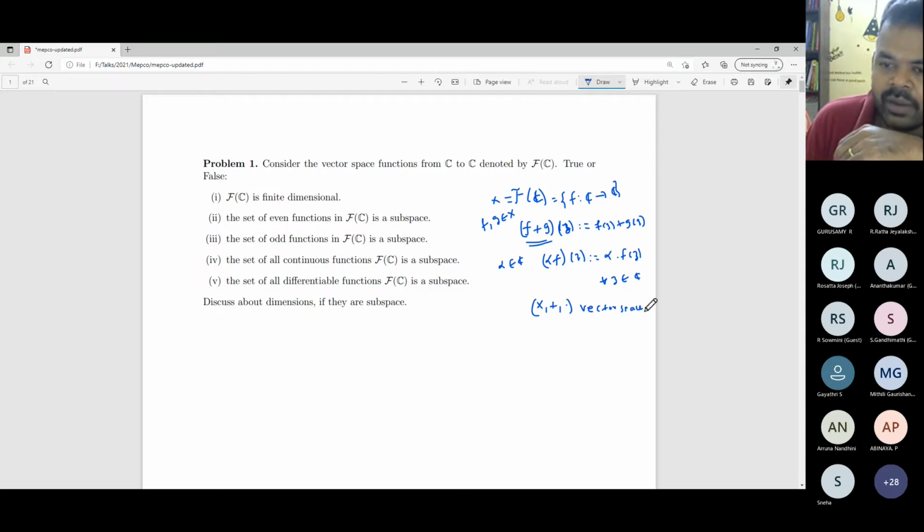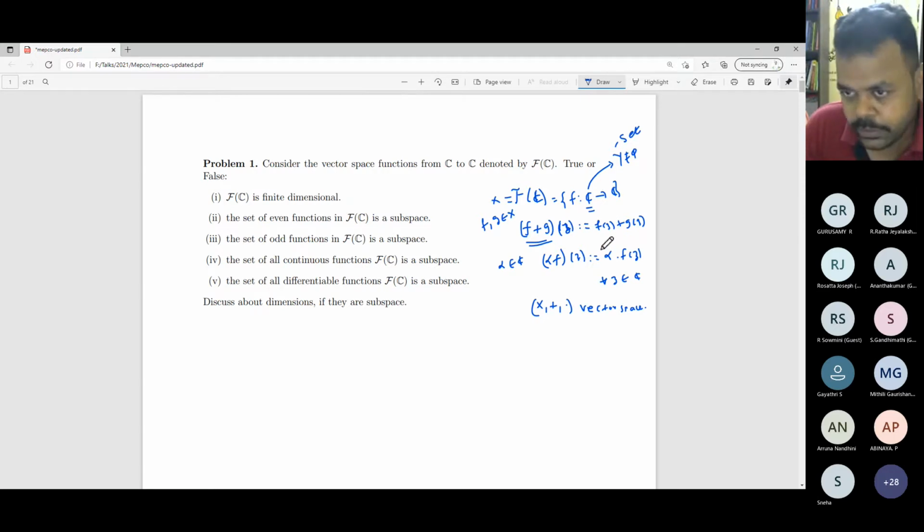Okay. In fact, if you look at the definition carefully, we have used the addition of complex numbers or multiplication of complex numbers in two places. Of course, when you are defining this f plus g and alpha f, there also, if you look carefully, we are just using that the images are complex numbers. The domain is a complex plane, which we are not using to define this thing. So what I'm trying to say is, you could expect some problems like you can replace this C by any non-empty set. You can replace this domain C by any non-empty set, and still the definition is meaningful.